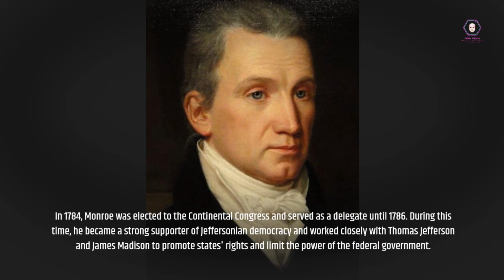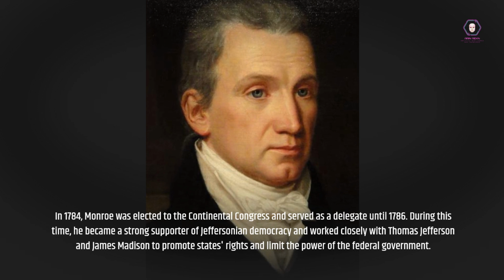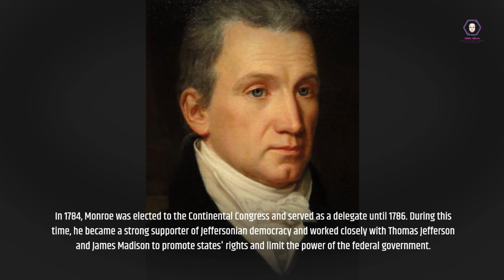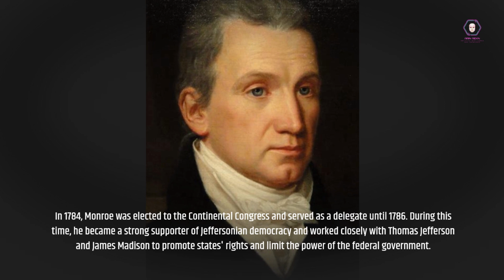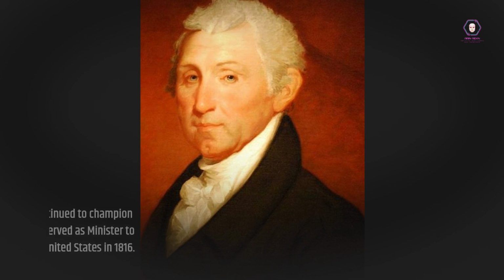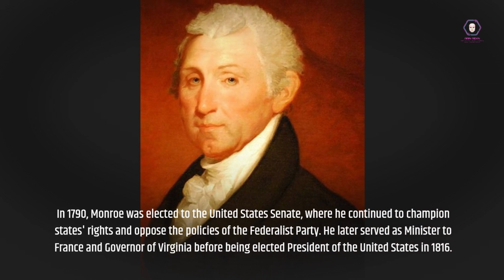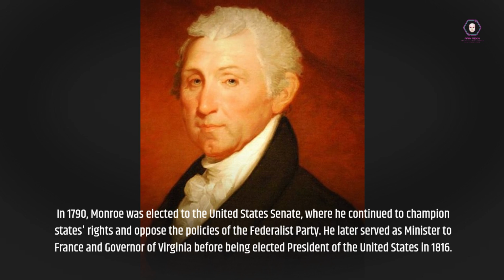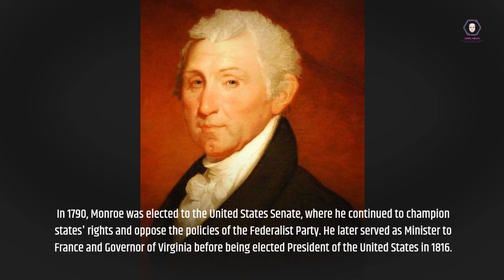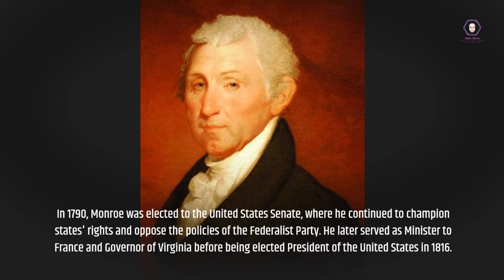During this time, he became a strong supporter of Jeffersonian democracy and worked closely with Thomas Jefferson and James Madison to promote states' rights and limit the power of the federal government. In 1790, Monroe was elected to the United States Senate, where he continued to champion states' rights and oppose the policies of the Federalist Party. He later served as Minister to France and Governor of Virginia before being elected President of the United States in